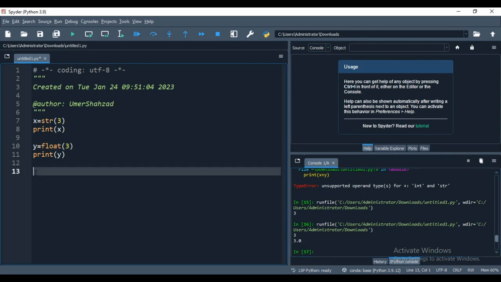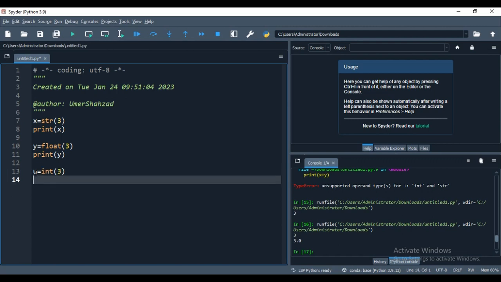One more example for you guys. I'm saying convert int, 3. So I need to call it.